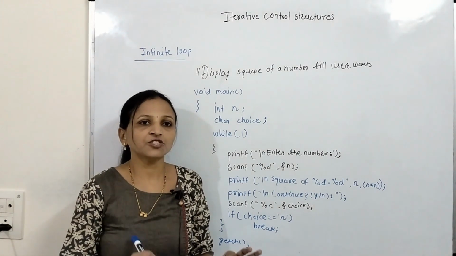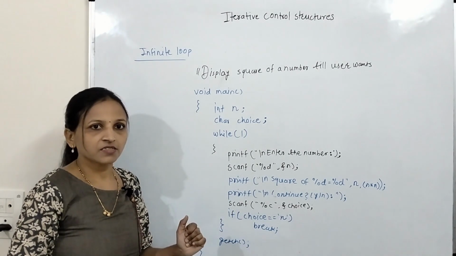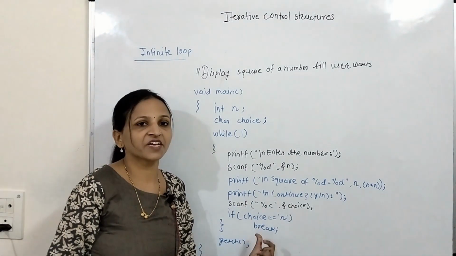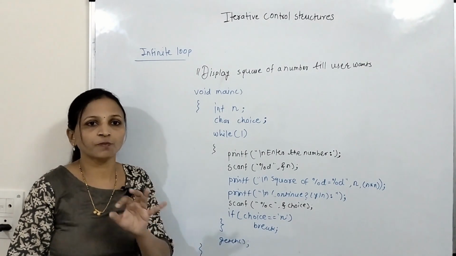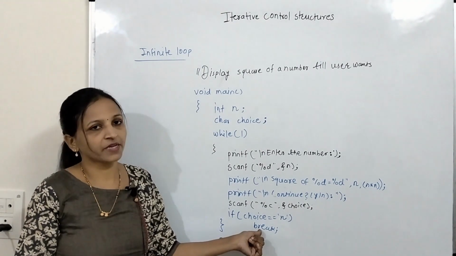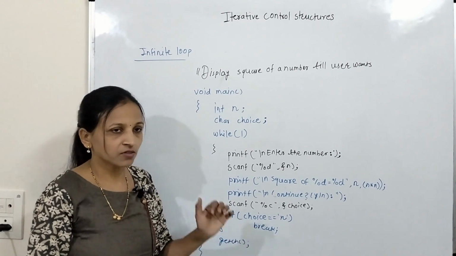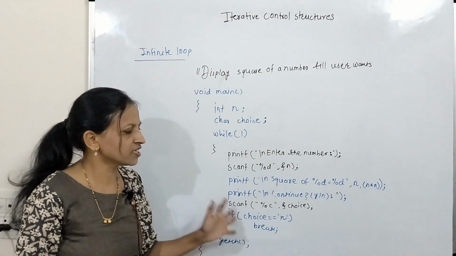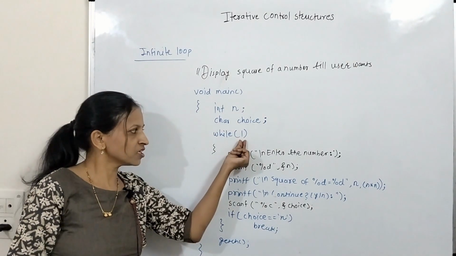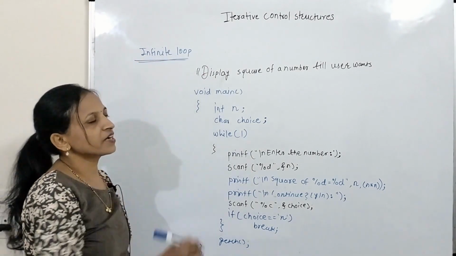Infinite means always true. We can write while 1 in that case, and we have to forcefully break that loop with the help of the break keyword. We have to place a condition. If that condition is true, we have to write break there. Only if that condition is true, that loop will get terminated. Otherwise it will get executed again and again repeatedly, because the condition will be always true. This is the concept of infinite loop.